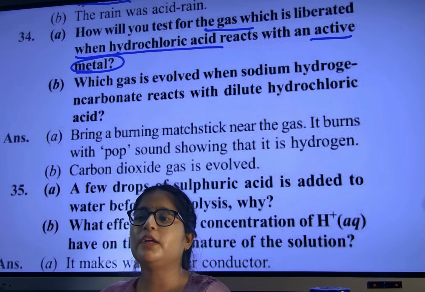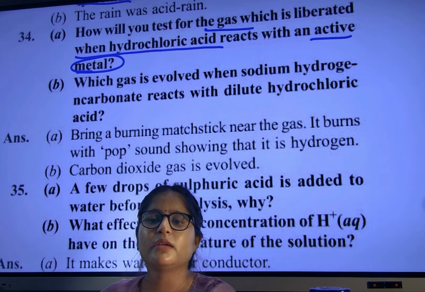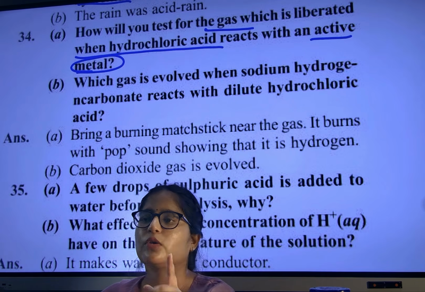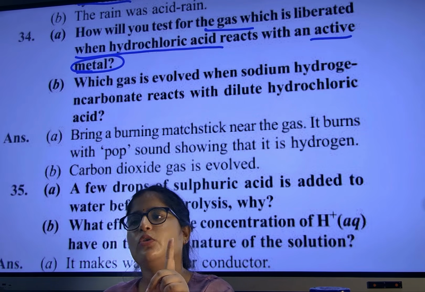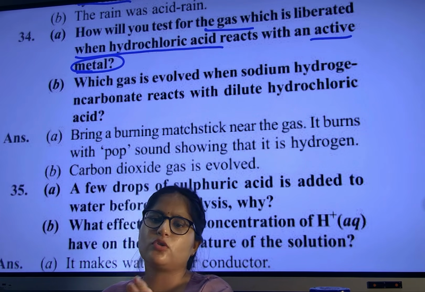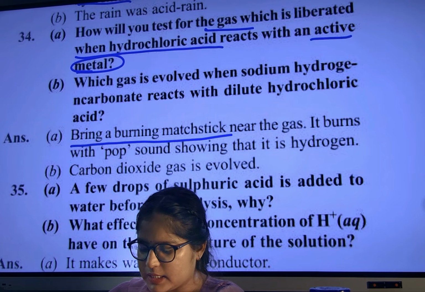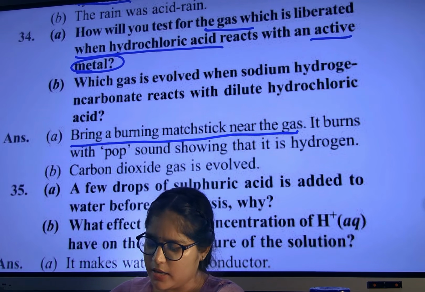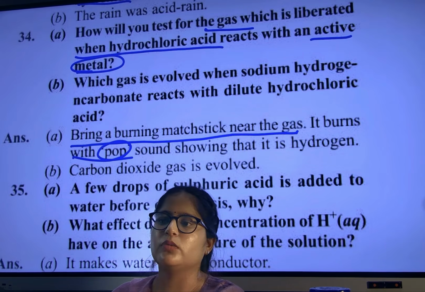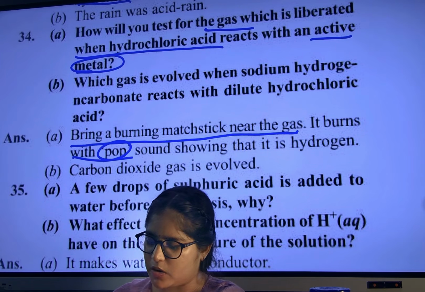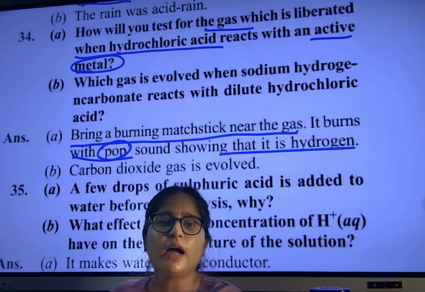And how will you identify CO2 gas? Brisk effervescence. Only two gases in your syllabus: CO2, brisk effervescence; H2, pop sound. So what will be the answer? Bring a burning matchstick near the gas. It burns with a pop sound. And that's why it is hydrogen.